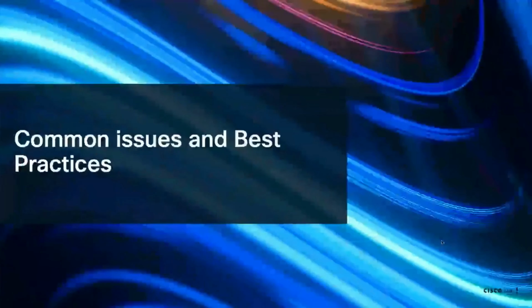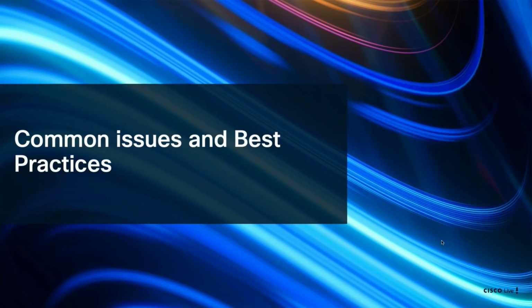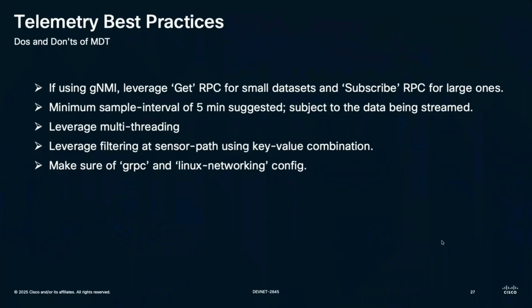Lastly, there are some common issues and some best practices that we need to keep in mind while leveraging model-driven telemetry. First, the best practice is to use Cisco gNMI GET. Whenever we are dealing with configurations on the box and we need a very small amount of data, we go with gNMI GET. But when we need a good amount of data, we go for a model-driven telemetry subscribe.